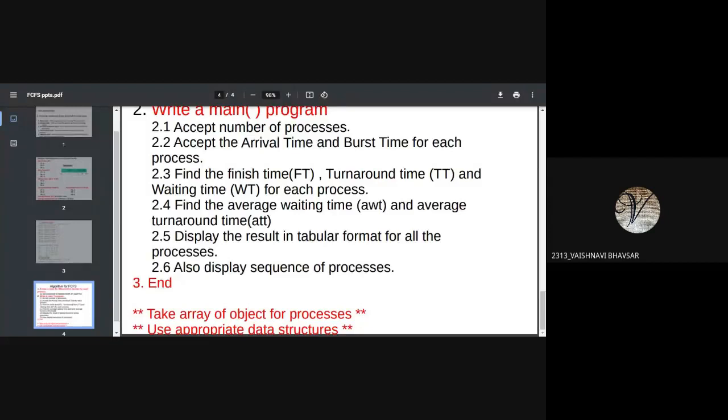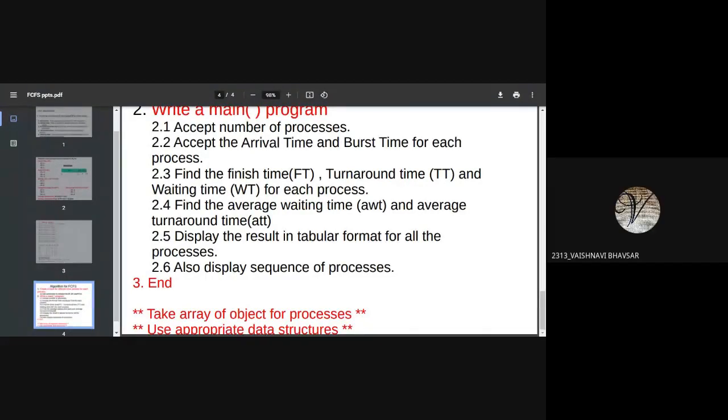Ma'am, when we call the compute function, that is for calculating the finish time. You can calculate finish time, turnaround time, and wait time here itself. Yes, ma'am. So we will write that function in that class, and when we call it from main, we will pass that I, the pointer that we are incrementing from I equal to 0 to I equal to n. That we will pass to the compute function, right? This function will be called per particular process. We are going to call it with I. P of I dot compute. So no need to pass I.